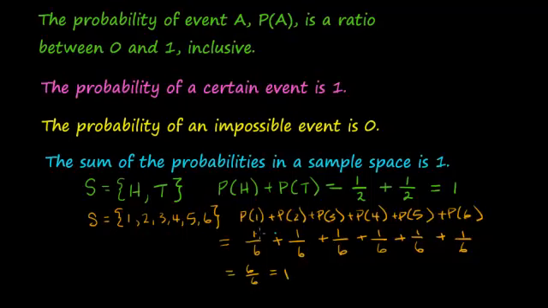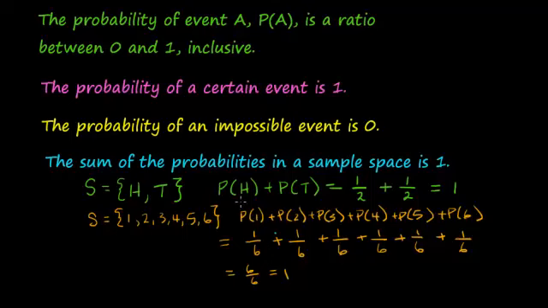Now this only makes sense because if we got something less than 1, that would tell us that we're missing something from our sample space. If I just had the numbers 1 through 5 here, then I would have an error, and I could catch that. But when you add these up, you should get 1. Now if there's been some rounding in your probabilities, this could be off just by a rounding amount. You could get 1.001, but if that's just due to rounding, that's fine. Or 0.999, that would be a rounding thing, and that's fine. But the sum of the probabilities in your sample space should be 1.